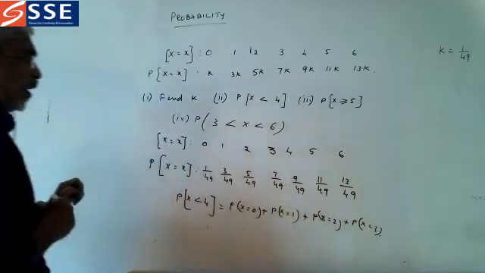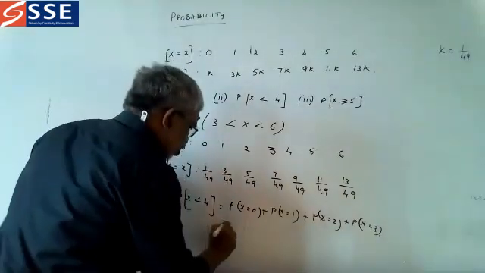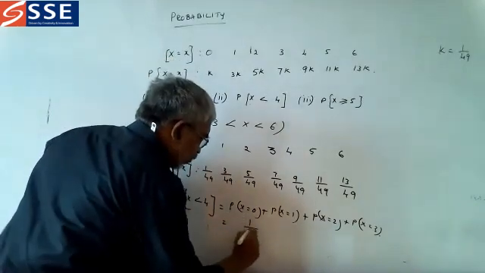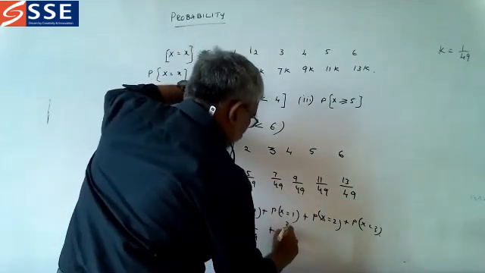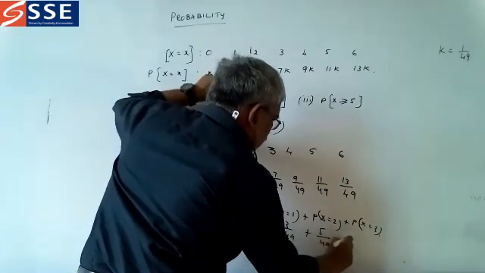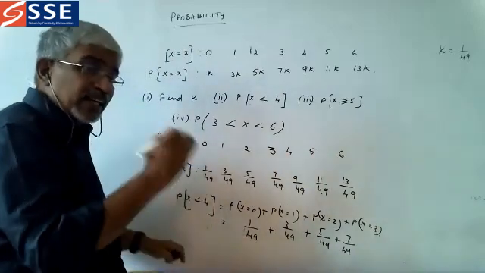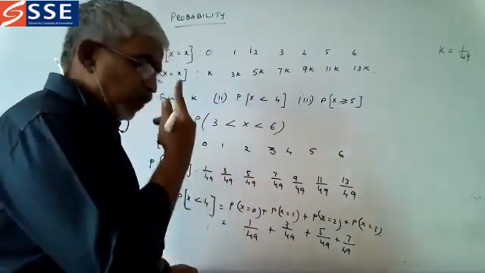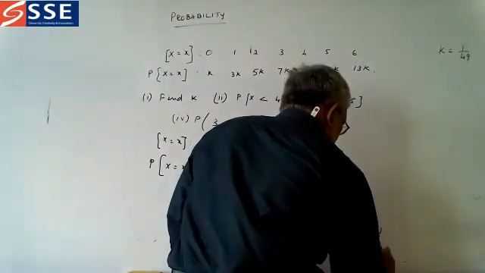So this is one way. P of x less than 4. Now x is equal to 0: you can put 1 by 49 plus 3 by 49 plus 5 by 49 plus 7 by 49. Since all the denominators are equal, we can add just the top. So what do you get? 8 plus 7, 15 plus 1, 16 by 49. The answer is 16 by 49.